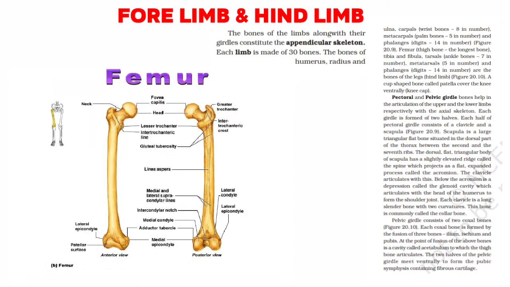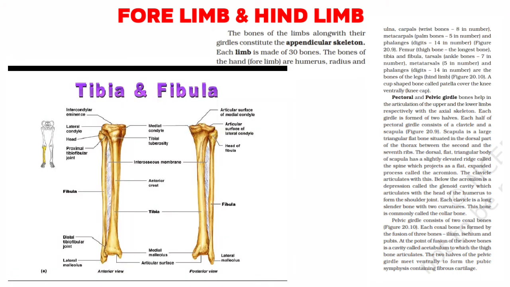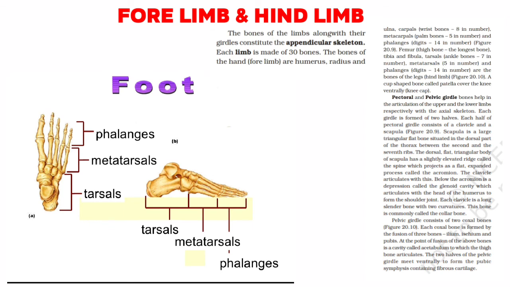The pelvic girdle consists of two coxal bones. Each coxal bone is formed by the fusion of three bones: ilium, ischium and pubis. At the point of fusion of the above bones is a cavity called the acetabulum, to which the thigh bone articulates. The two halves of the pelvic girdle meet ventrally to form the pubic symphysis containing fibrous cartilage.